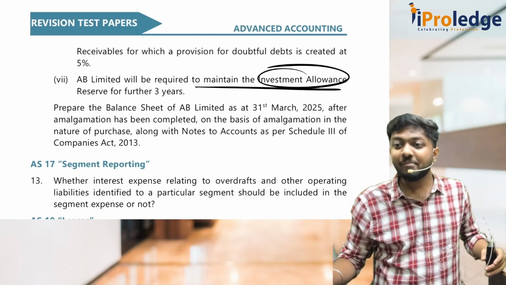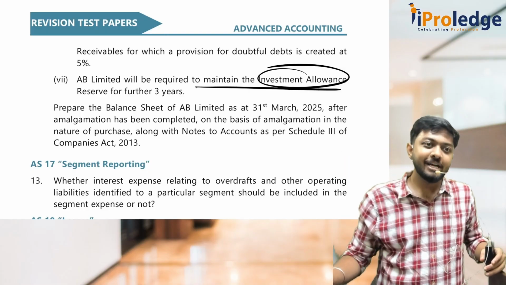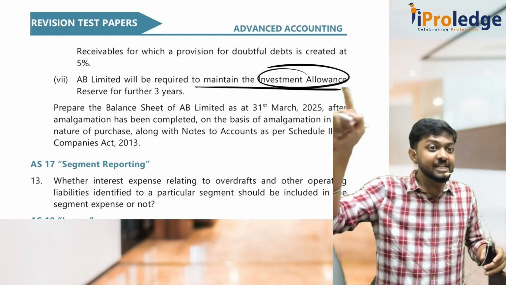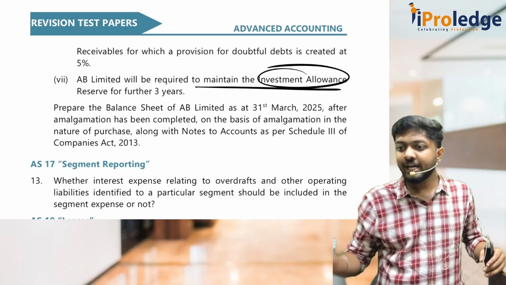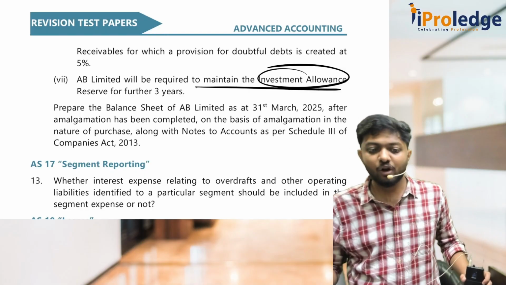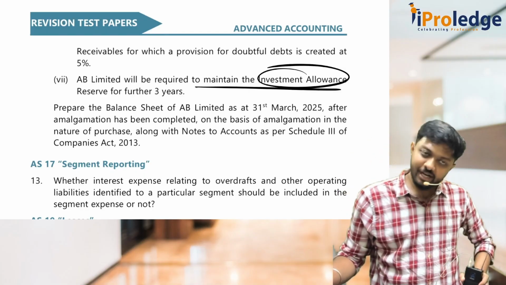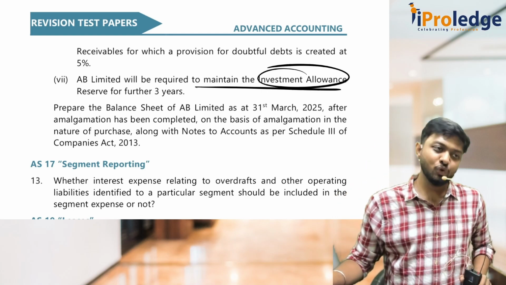What will I subtract? The amalgamation adjustment reserve, I will subtract it immediately below. Remember, reserves will not come in the purchase method. Reserves will come only in the merger method. But since this is the purchase method, I have to subtract the amalgamation adjustment reserve immediately. Did all of you understand? All these adjustments are already discussed. You have the same questions in your study material. No new thing.